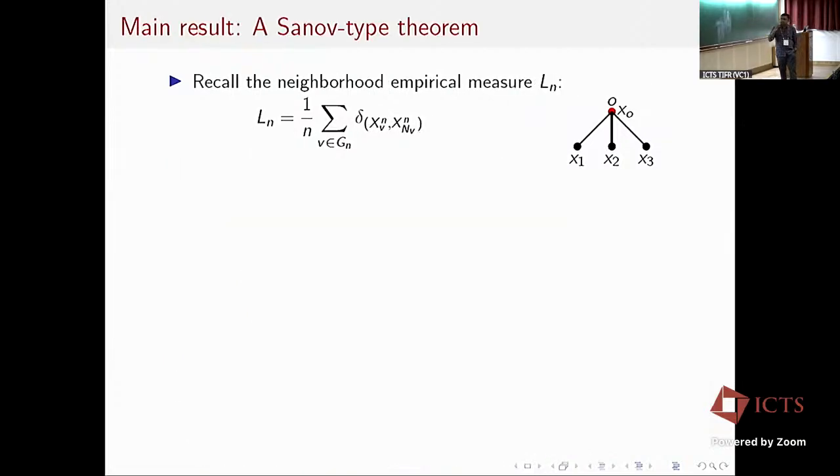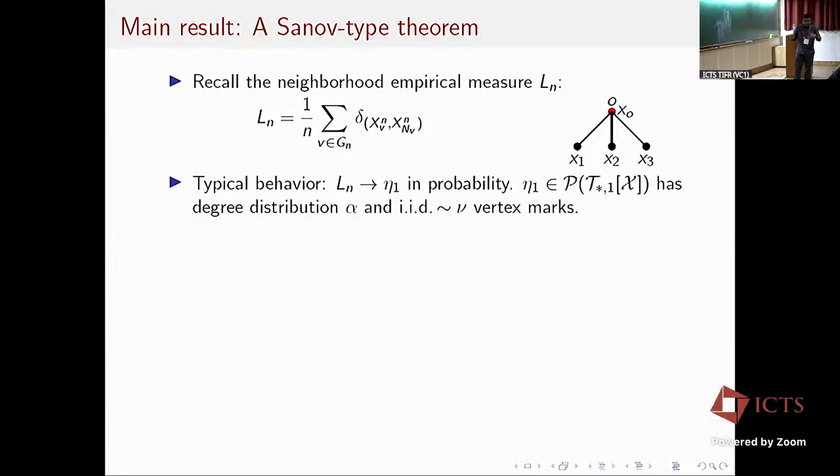Okay, so here is the first main result. We look at this neighborhood empirical measure. There is a typical behavior associated with it. If I look at the configuration model, then the degree distribution converges to alpha. So we can imagine that the limiting behavior of Ln is as follows. It converges to some measure eta 1 in probability, where eta 1 is defined as follows.